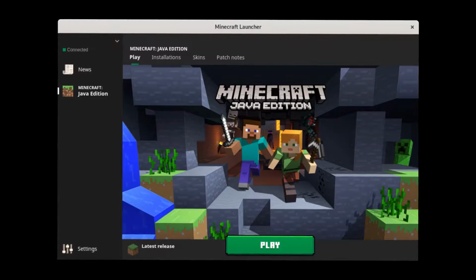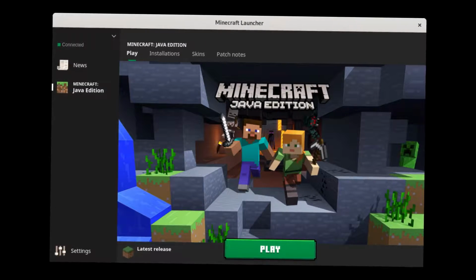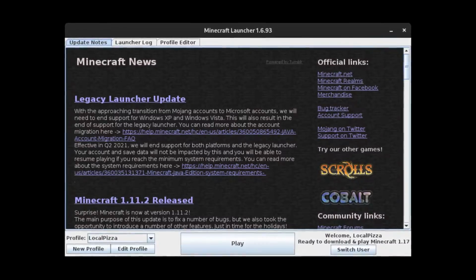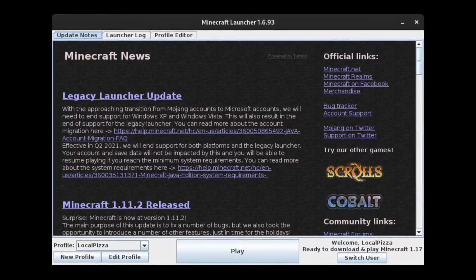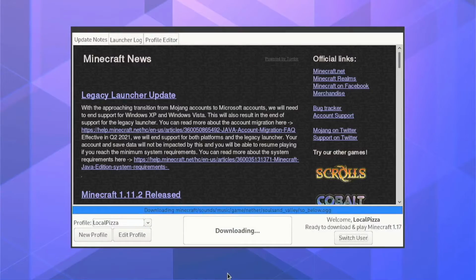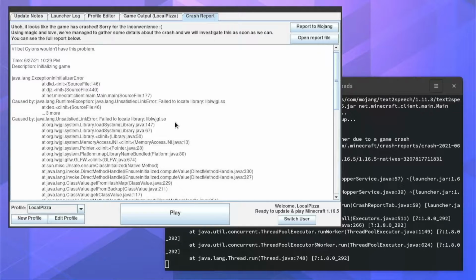Right now, Minecraft's launcher cannot run on ARM. However, Minecraft's legacy launcher, the one that looks like this, can technically run on ARM thanks to Java not caring what architecture you run a program on. The thing is, when you launch Minecraft, it cannot find LWJGL, which is a library that Minecraft needs to run.